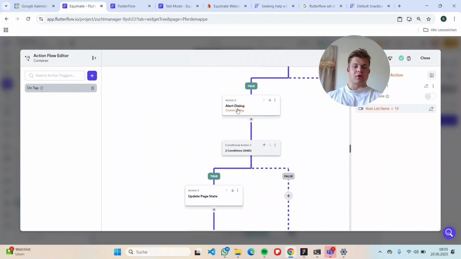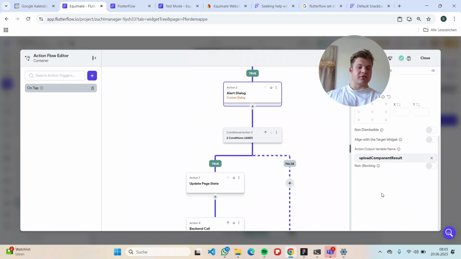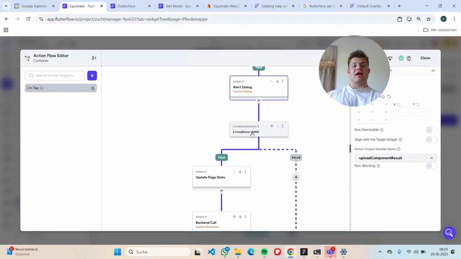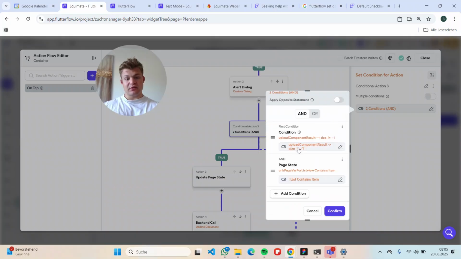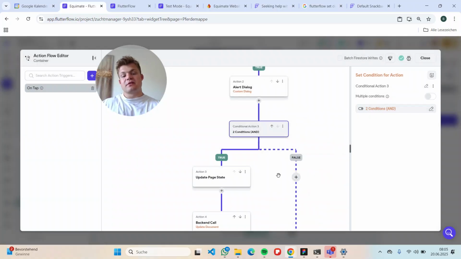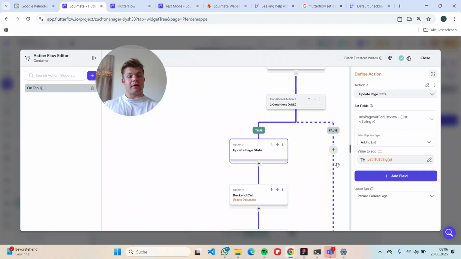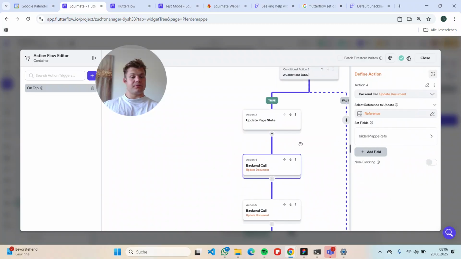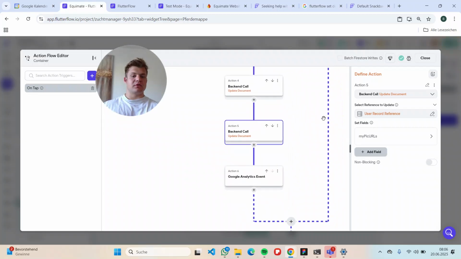So we're calling this custom dialog. We set the value when we are dismissing the dialog. So this returns a value. This is called upload component result here. And then we are checking whether it was dismissed or not, because if the action was cancelled, so we pressed cancel instead of confirm, we set the size to be -1, and if we canceled it, well, nothing's gonna happen. But if we didn't cancel it, we can now take this action. You can ignore these two, it's just some other logic that I'm using here.